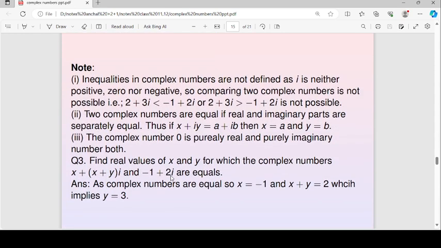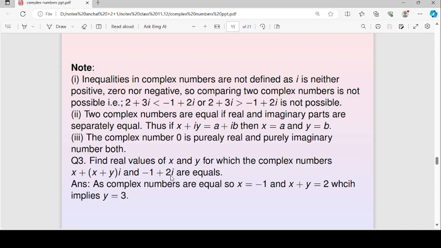Next note, inequalities in complex numbers are not defined. We can't compare, like in real numbers, where we can compare two real numbers, which is greater, which is smaller. But in complex numbers, we can't compare two numbers as iota is neither positive, zero, nor negative. So comparing two complex numbers is not possible. So this expression is not possible.